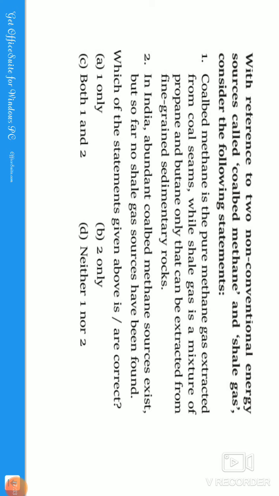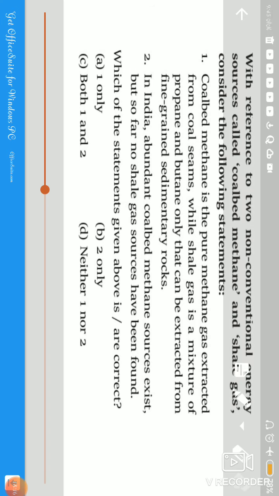In India, abundant coal-bed methane sources exist at present, but so far no shale gas sources have been found. No, guys, we have shale gases also, like I said, in the Krishna-Godavari, Kaveri, Damodar Valley and Vindhya basins. So these two statements are wrong. Whenever you get "only", you need to think thrice. If you are confirmed, then only you can keep the answer as exact, otherwise you need to think over that question. So the second statement is also wrong. We have shale gases present in India, so the correct answer is D, that is neither one nor two.